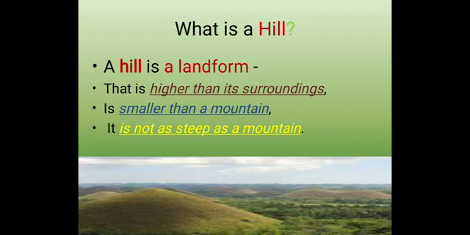So, now you can tell me, what is a hill? Let's recall once again. A hill is a landform that is higher than its surroundings, is smaller than a mountain, and is not as steep as a mountain. Okay, this is a picture of a hill.